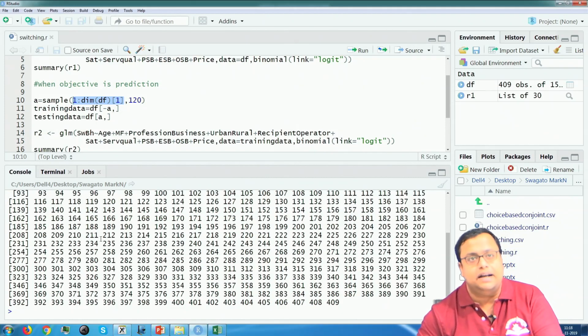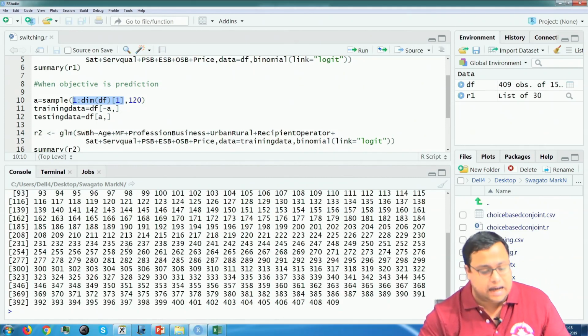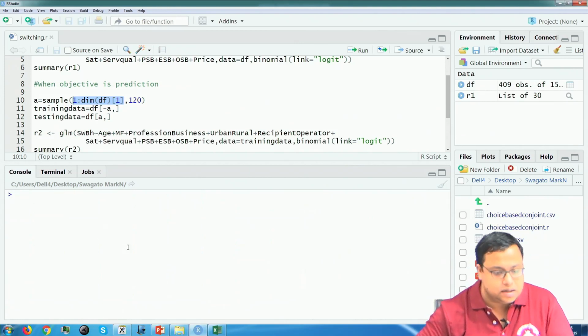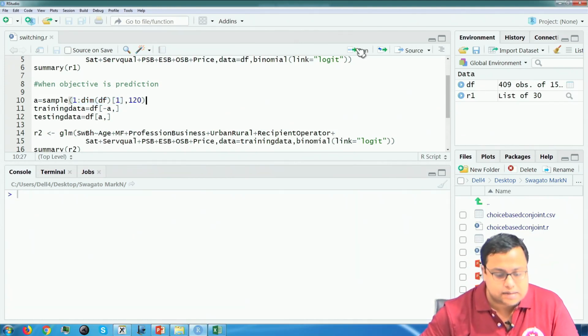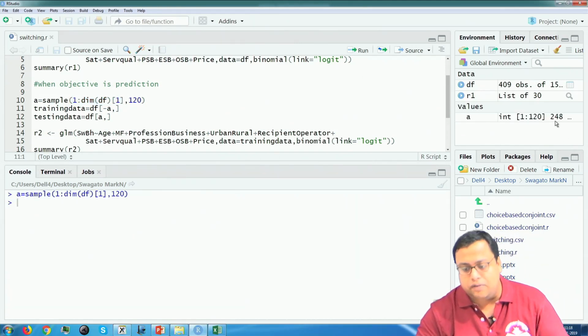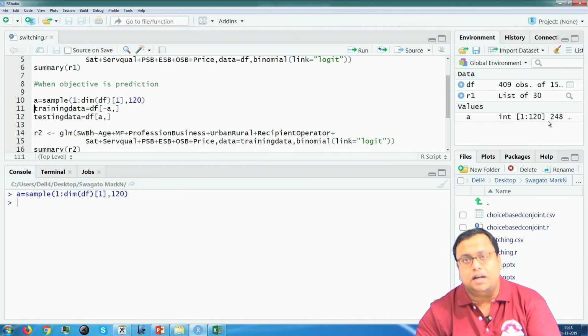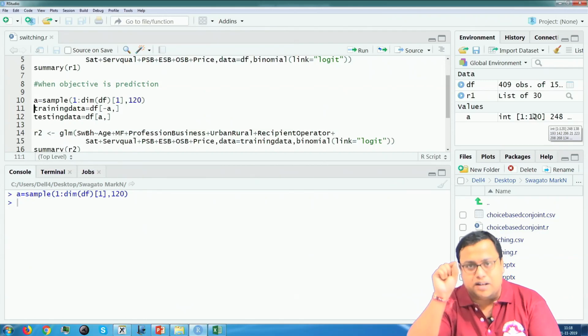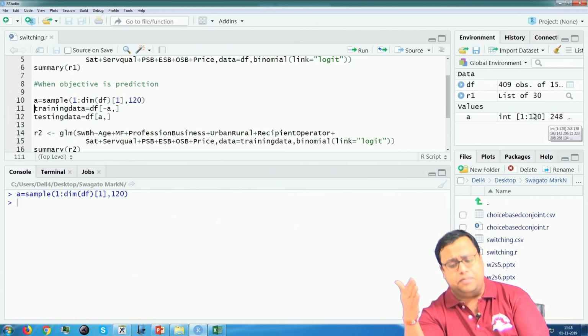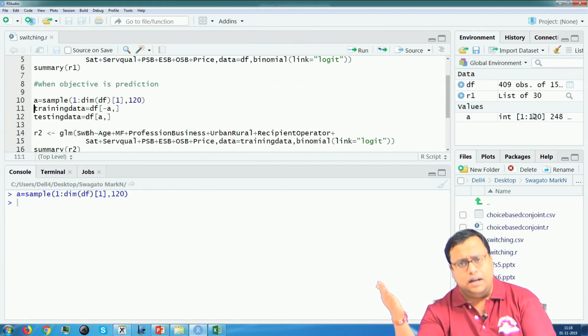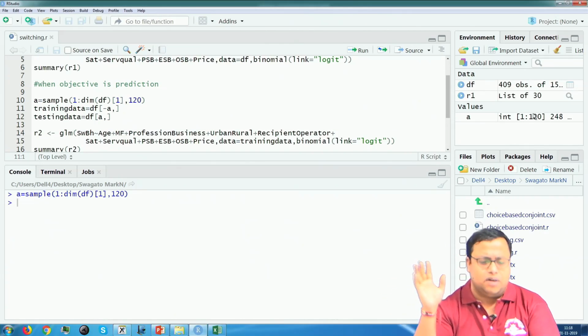Out of 1 to 409, I am choosing 120 randomly. So, I am running this and I am getting 120 observations which are some numbers between 1 and 409. I am taking those 120. I am breaking it into 70% and 30%: 70% is my training data, 30% is my testing data. 30% of 409 is around 120, so that is why I am taking 120.